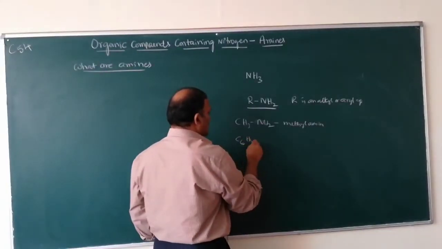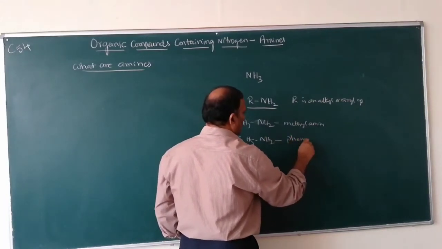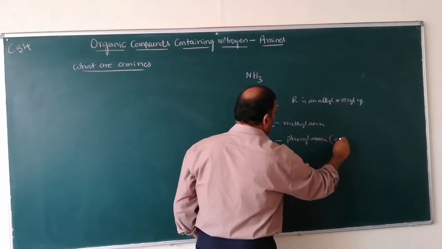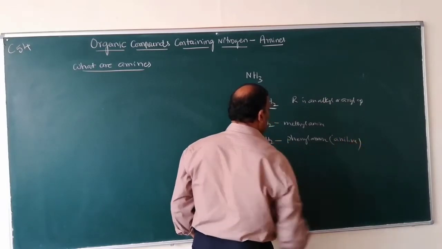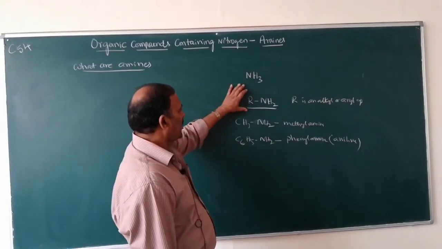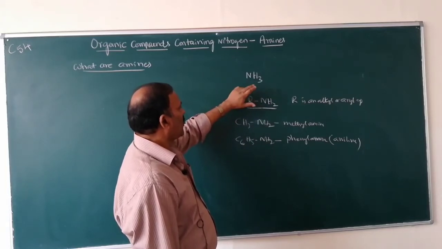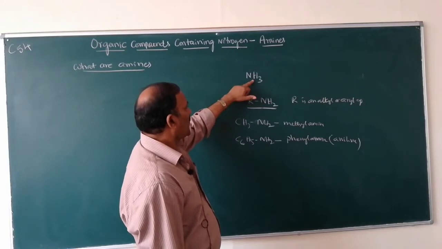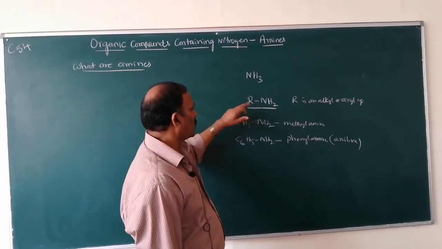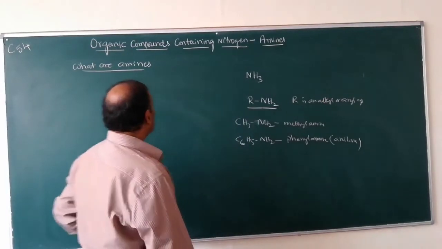Similarly, C6H5NH2, this is phenylamine. It is also called aniline. So amines are the derivatives of ammonia obtained by replacing one or more hydrogen atoms by alkyl or aryl groups. So this is the definition of amines.